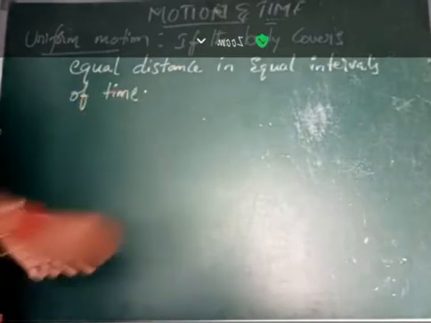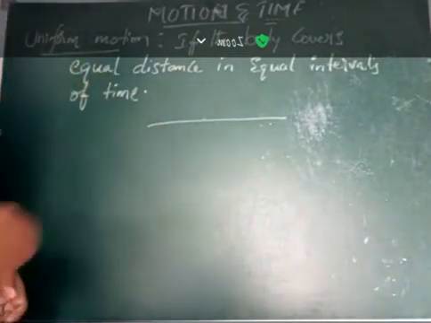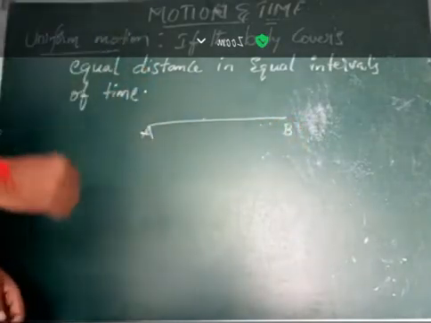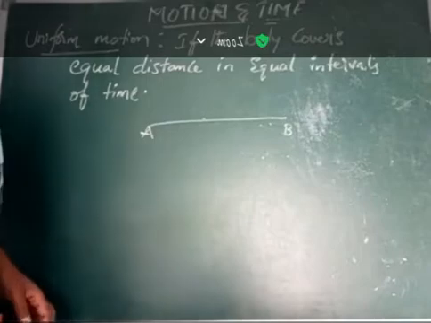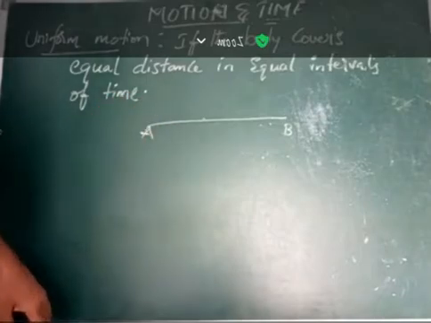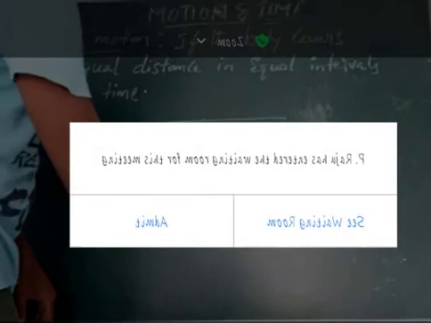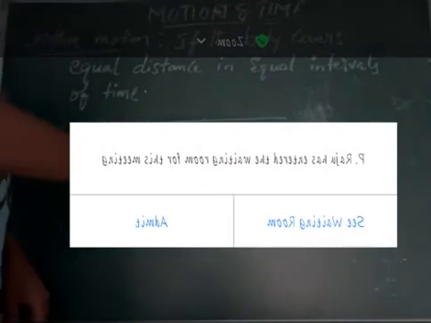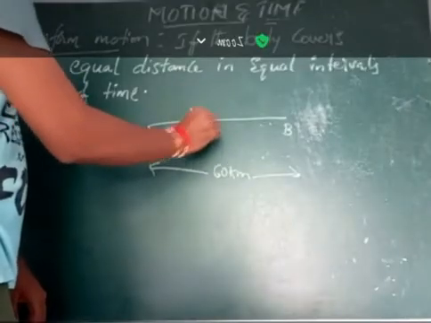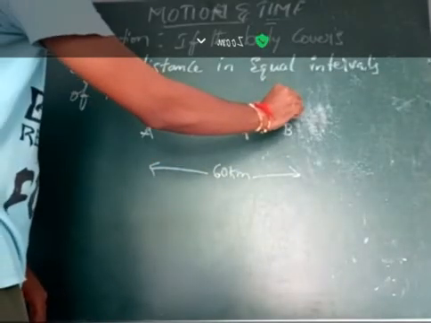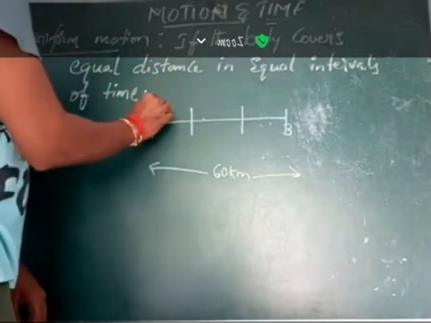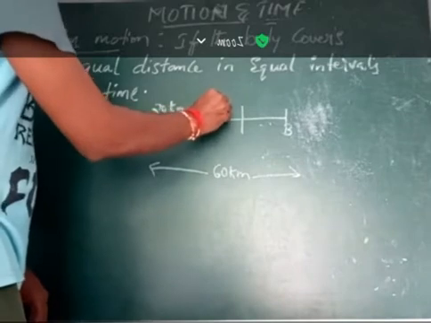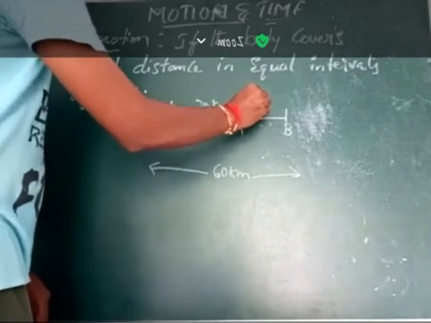By the definition, let's say the distance between the points A and B is 60 kilometers. The total distance is 60 kilometers. So let's divide it into 20 kilometers, 20 kilometers, and 20 kilometers.